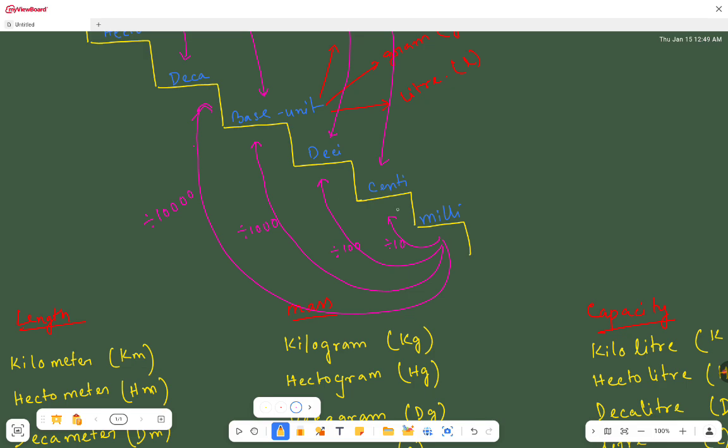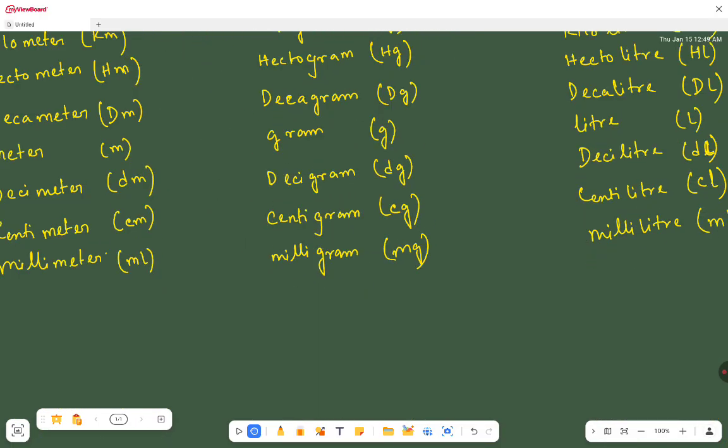If it is asked that we want to convert centi to the base unit, that means you have to divide it by 100. So this way you are going to convert. Okay, so conversion is very important. So let's see how we are going to convert.